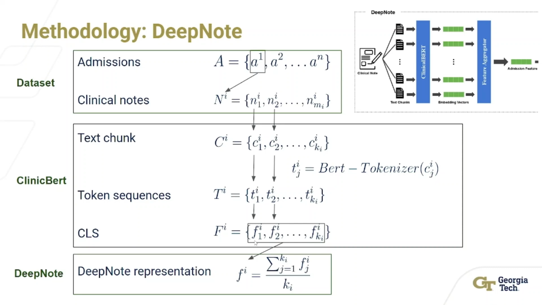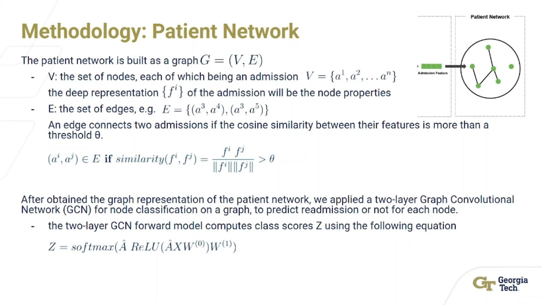for classification tasks. After preprocessing the text in ClinicalBERT and getting a set of CLS, on top of this, DeepNote is implemented as an average feature aggregator to compute the admission features directly from the embeddings f_i, following this equation. Utilizing this average aggregator allows the admission feature to become an overall picture of all text chunks related to it. And then we will use this as the deep representation for the admission A_i.